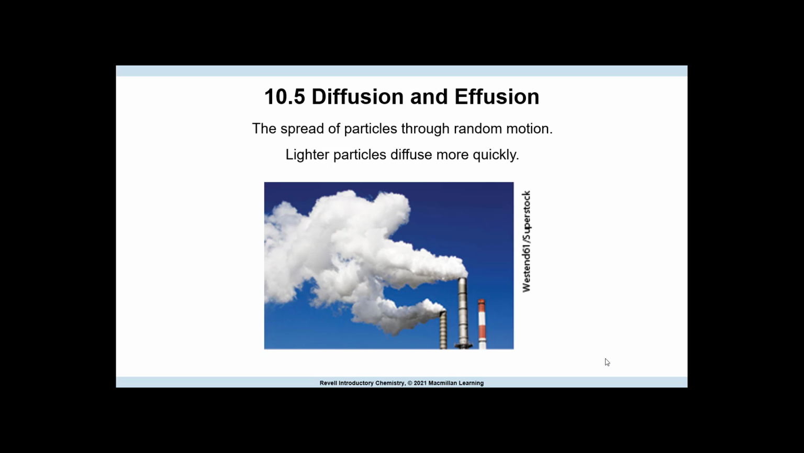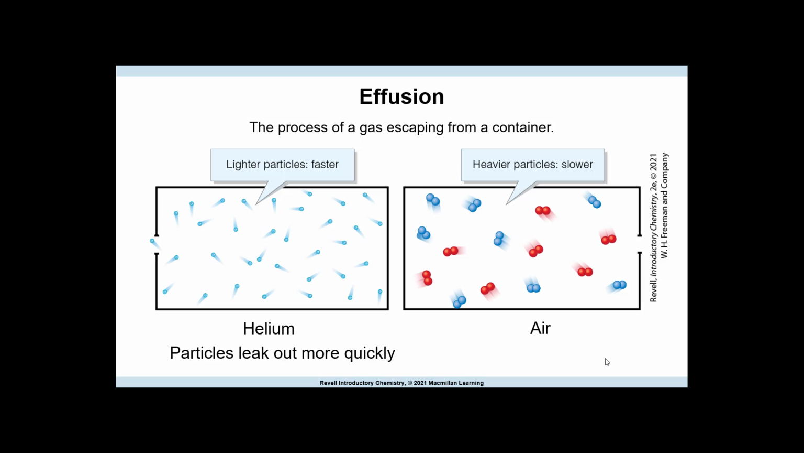For example, gases emitted from a smokestack diffuse into the atmosphere. Because lighter particles move more quickly than heavier particles, lighter gases diffuse more quickly than heavier gases. And now let's take a look at effusion. Effusion is the process of gas escaping from a container.